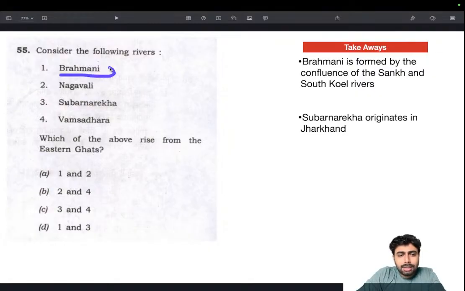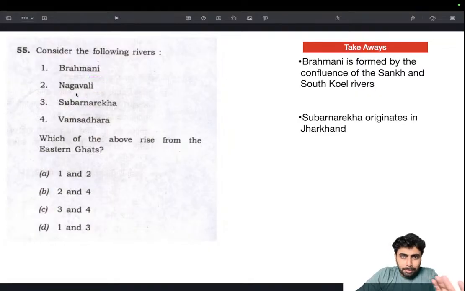So Brahmani was something that I had heard about. Subarnarekha was something that I happened to know because of the test series I did. So these two things I was able to eliminate and arrive at the answer. One more thing I realized was, Nagavalli seems like either a Telugu or a Tamil name. Maybe Telugu, it could be. So there is a good chance that it could be from the Eastern Ghats. There is a chance, but there is also a chance that it could arise from the Western Ghats also.